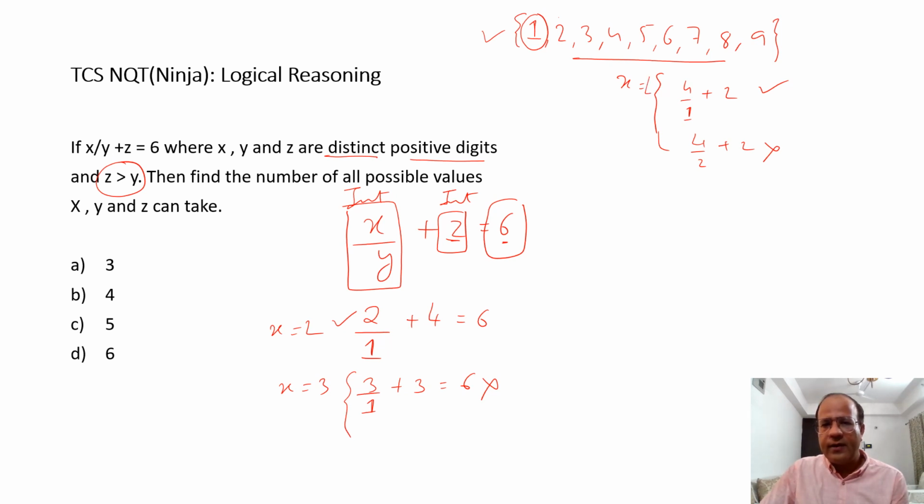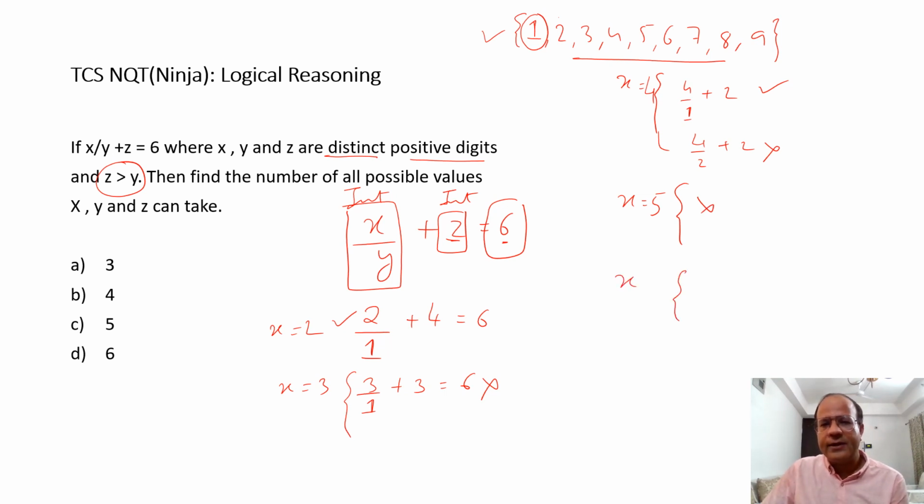My next case is when x is 5. If x is 5, I can try 5 by 1, but then adding 1 would make it the same, so the digits are not going to be distinct, and I am not writing it. 5 by 4, 5 by 2, 5 by 3, all are not going to work. So it is not going to work for x equal to 5.